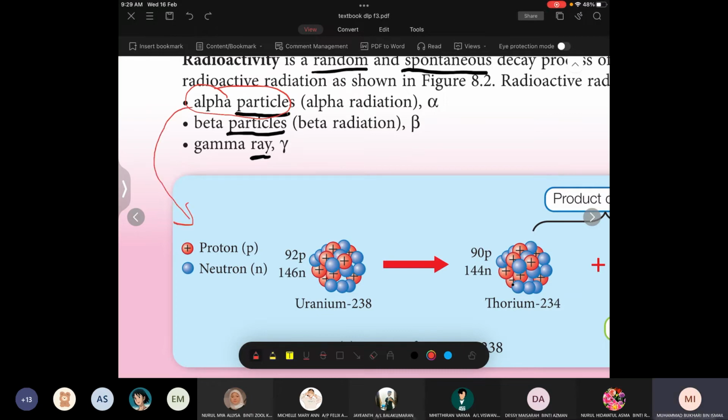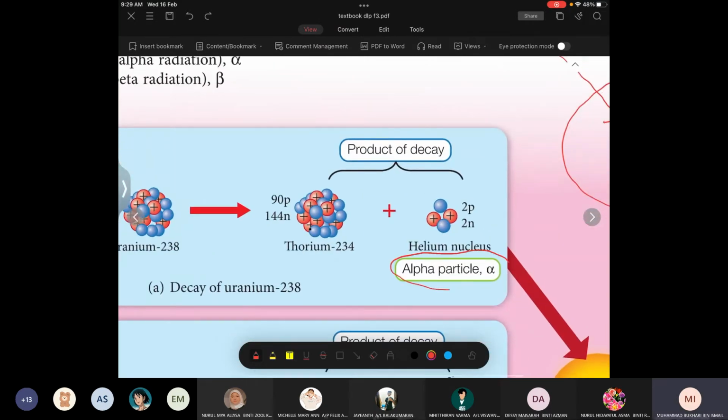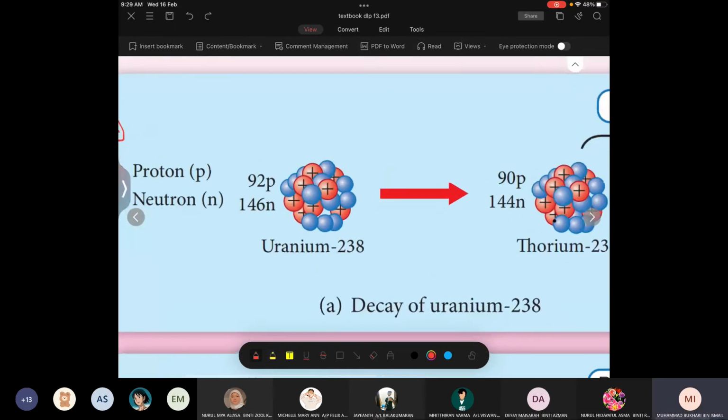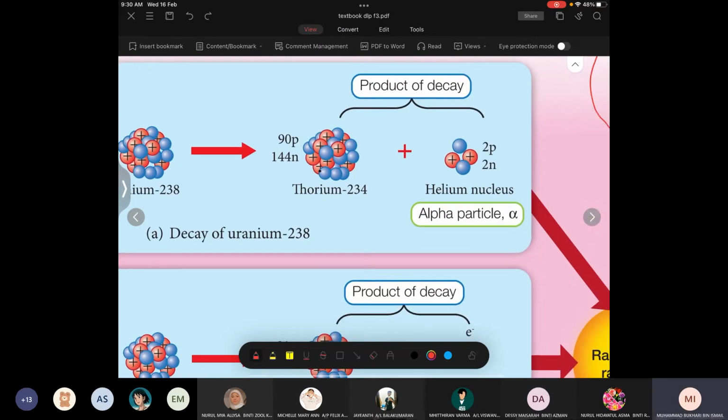This one is alpha particle. As I mentioned earlier, this uranium-238 is not stable. So what happens is it will release alpha particle.